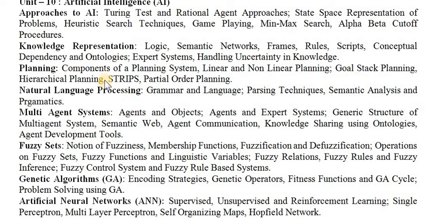So for that example, the planning tool is called STRIPS, and sometimes we have what is called partial order planning also there. And then we want to know natural language processing, because this is domain specific, and we want to use a linguistic kind of language to make computers understand for some intelligent purpose. And for that we want to know what is grammar and language parsing technique, semantic analysis, and then pragmatics, okay.